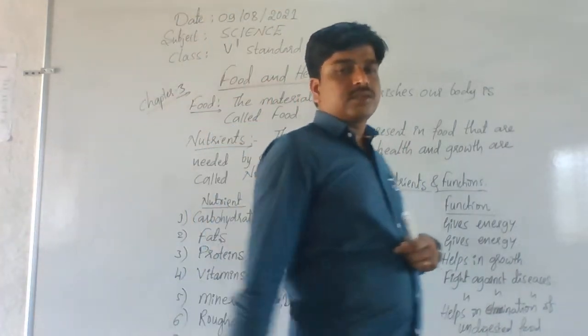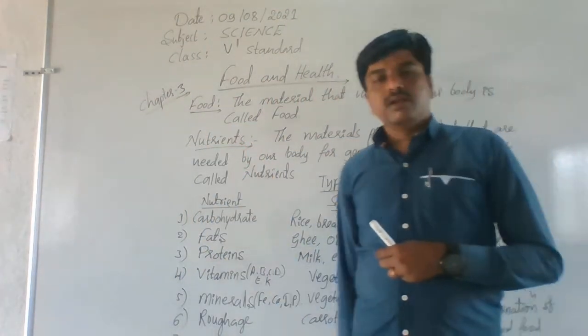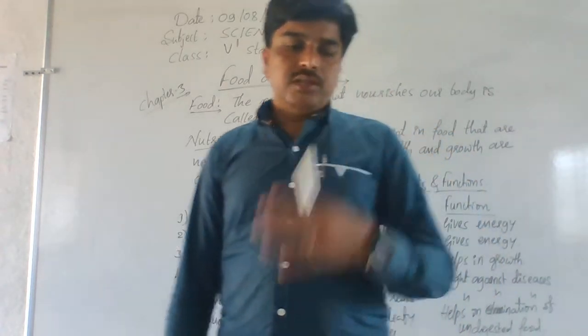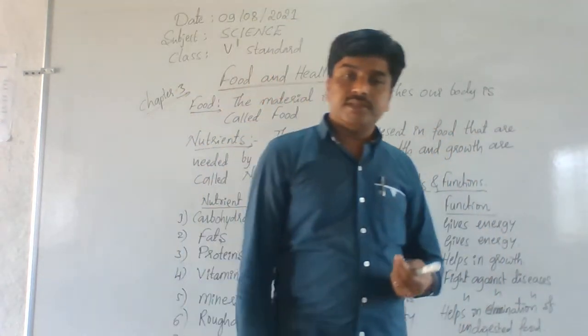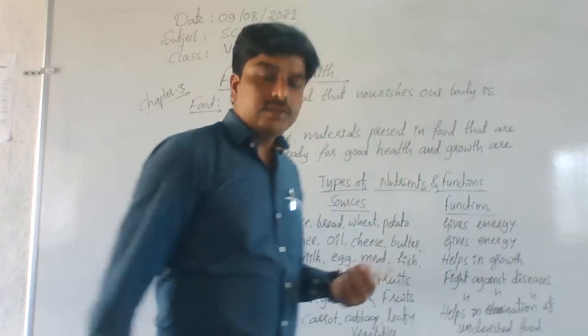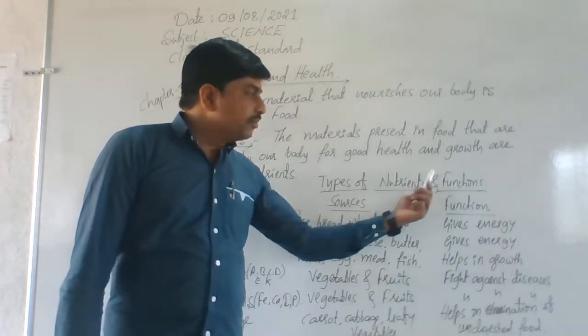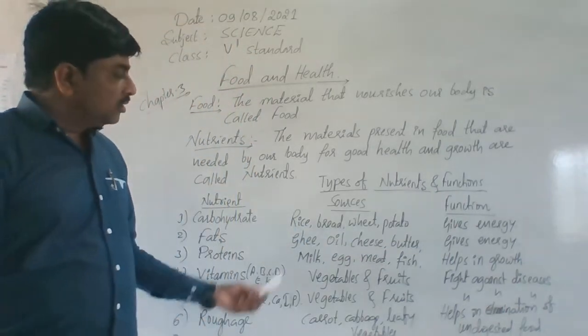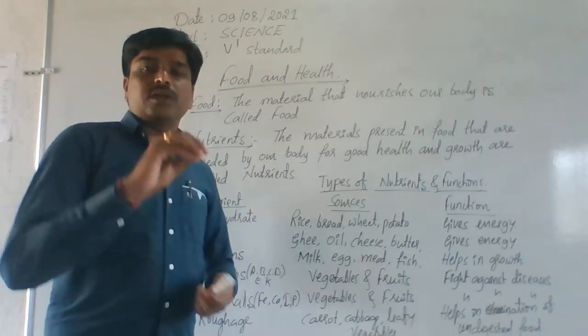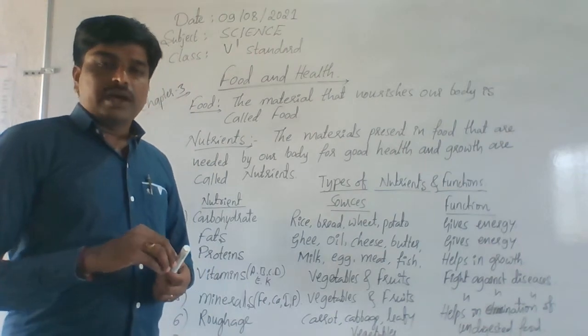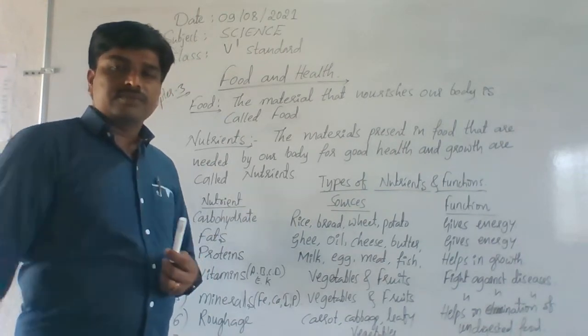Here in this class, you are going to learn in detail about the main sources and functions of these nutrients. Understand? So let's see one by one the types of nutrients and their functions. Totally 5 main major nutrients are there, and they are called by different names.